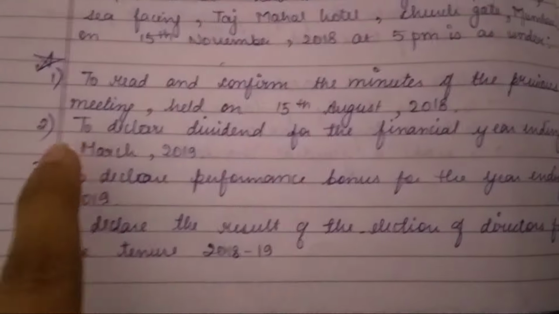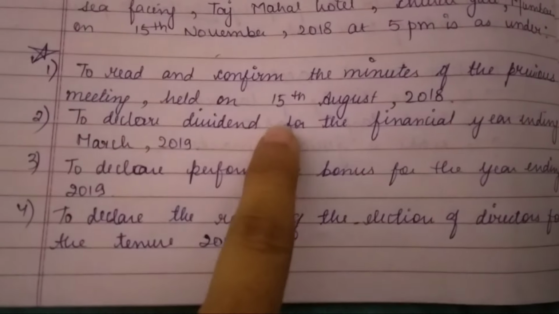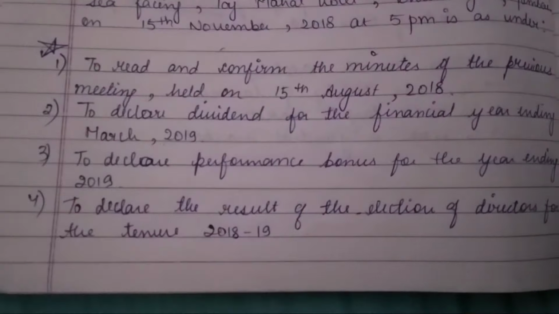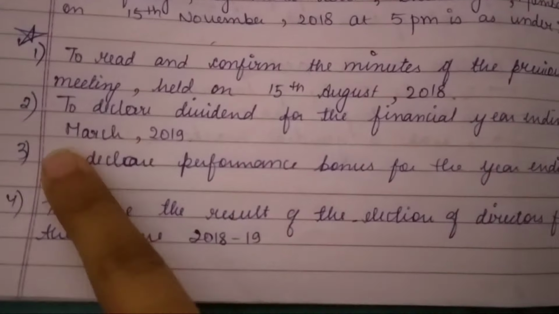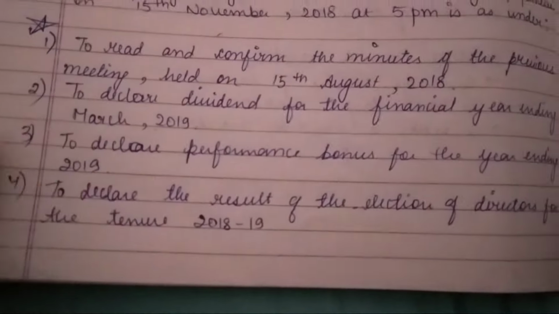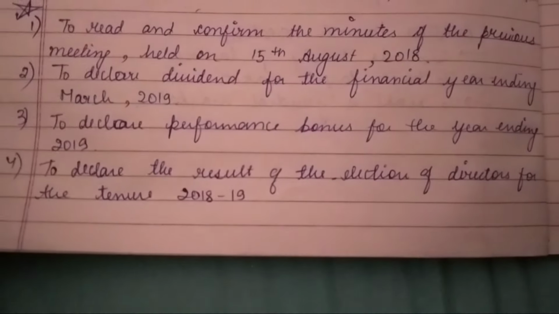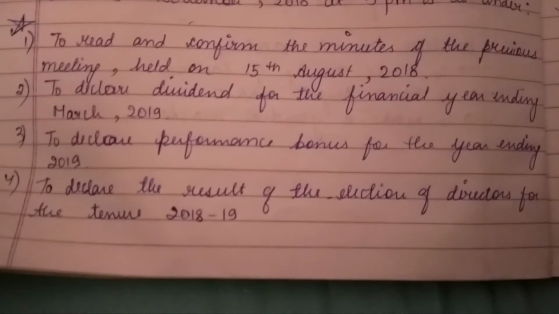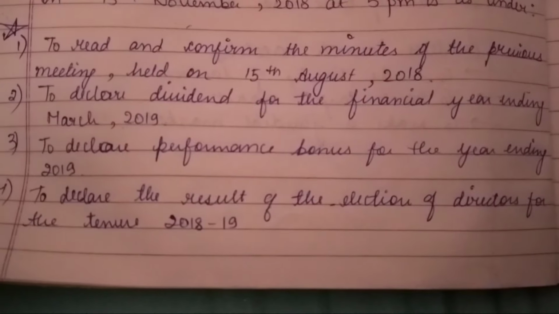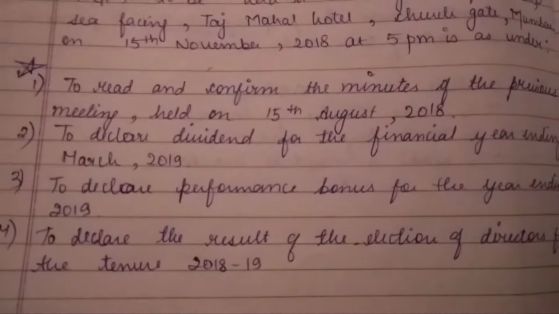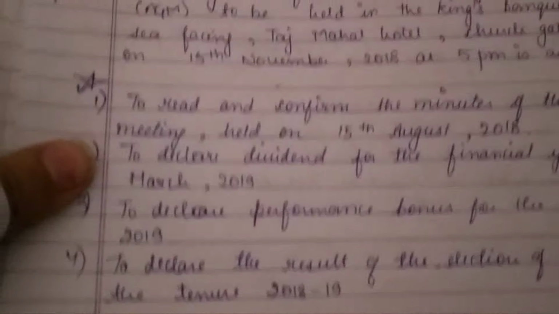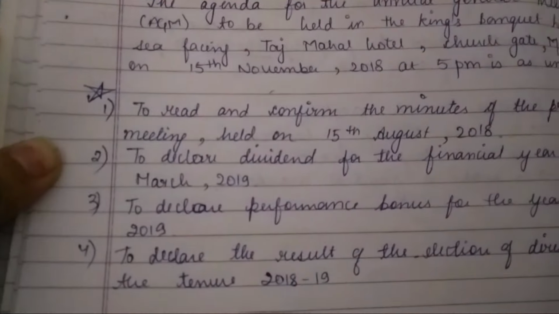To declare dividend, it's AGM, so we're writing points accordingly. To declare dividends for the financial year ending March 2019. To declare performance bonus for the year ending 2019. To declare the results of the election of directors for the tenure 2018-19. New directors and all that. Performance, dividend. You can write all.